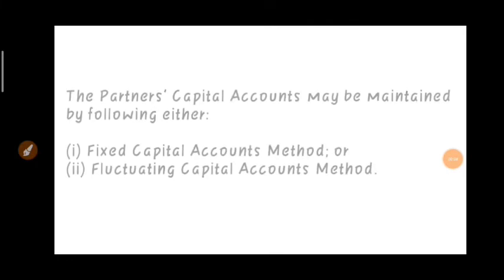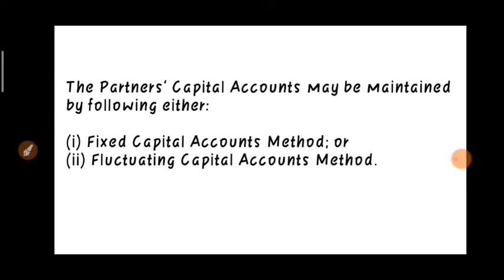So students, capital account can be maintained by two methods, because capital is of two types. It may be fixed, it may be fluctuating. It will be clearly mentioned in your question whether your capital is fixed or it is fluctuating.